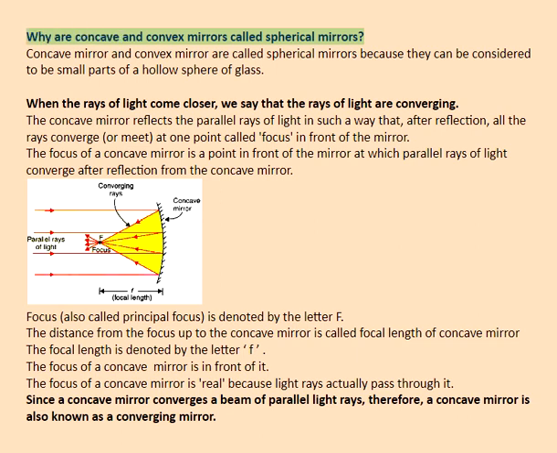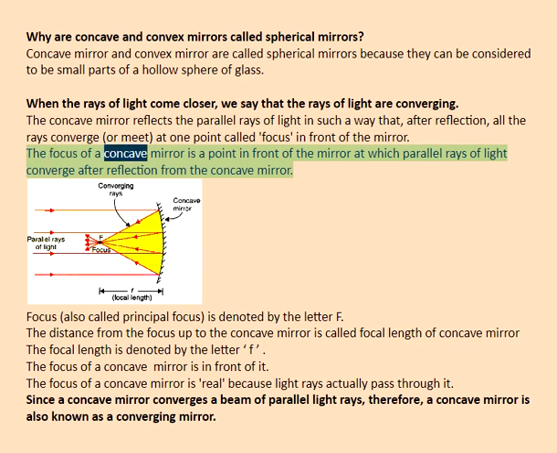Why are concave and convex mirrors called spherical mirrors? Concave mirror and convex mirror are called spherical mirrors because they can be considered to be small parts of a hollow sphere of glass. When the rays of light come closer, we say that the rays of light are converging. The concave mirror reflects the parallel rays of light in such a way that, after reflection, all the rays converge or meet at one point called focus in front of the mirror.